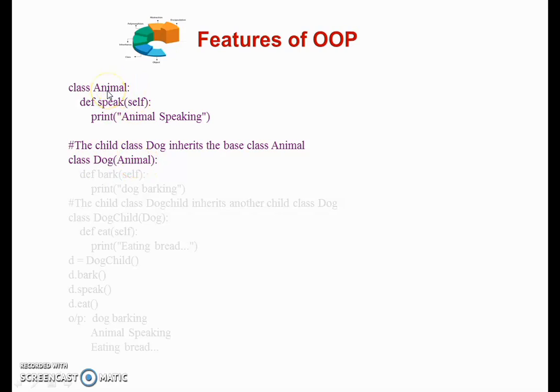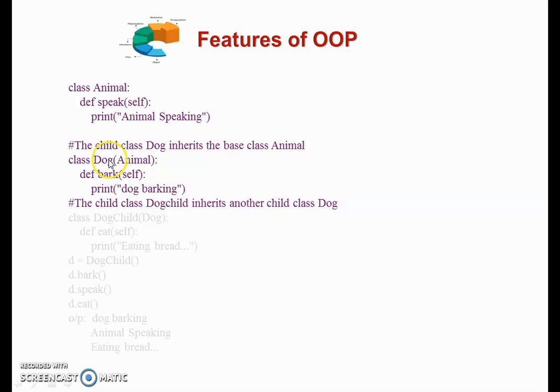So animal looks like a parent class and dog looks like a child class. Or we can say that it is a derived class and animal is a base class or a root class. Now in the class dog, I define its own method, a bark method, in which I am printing the message dog barking.